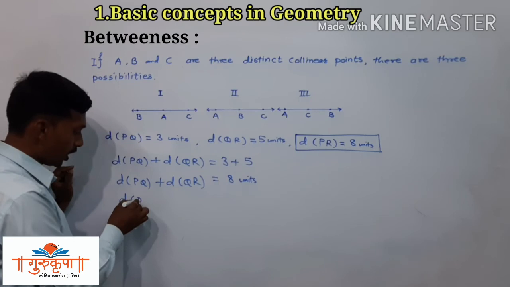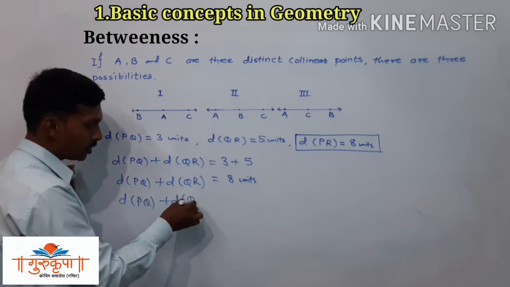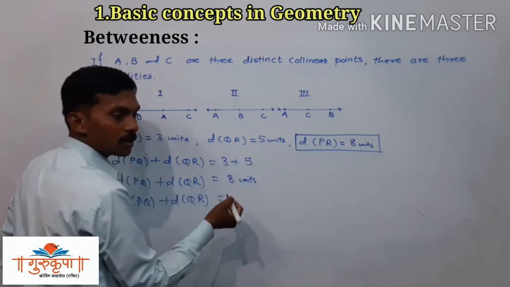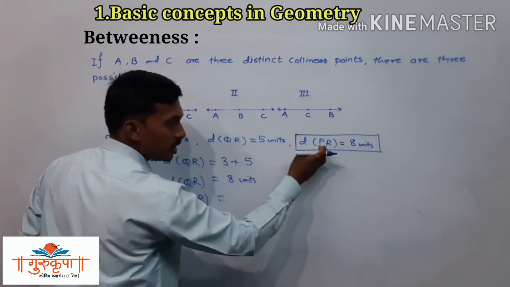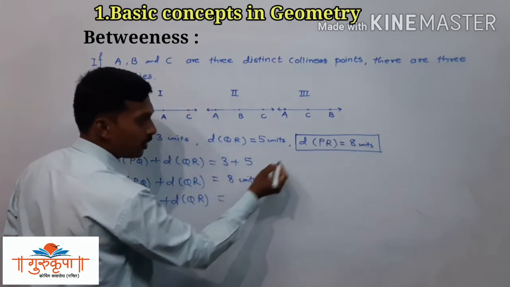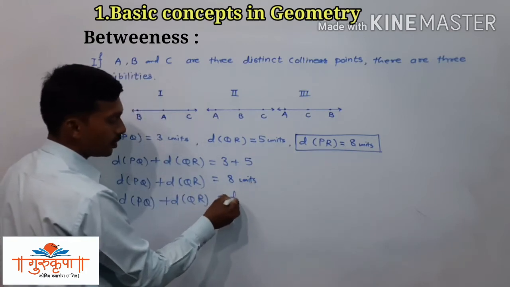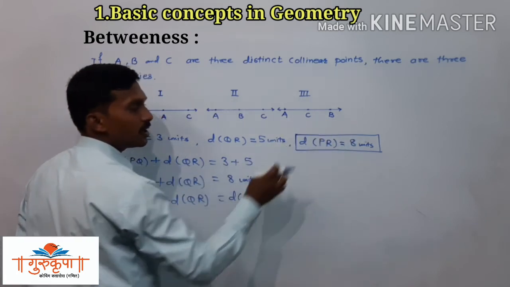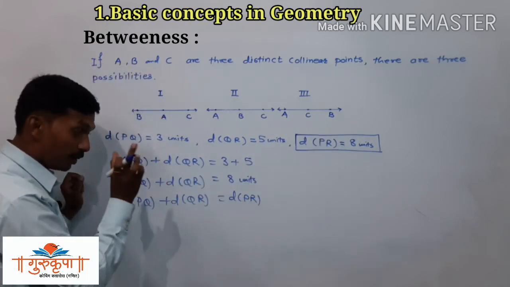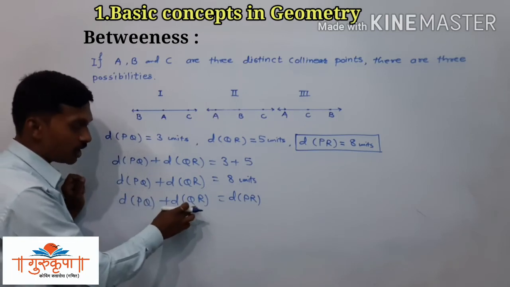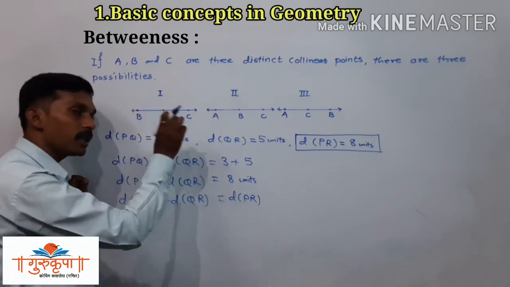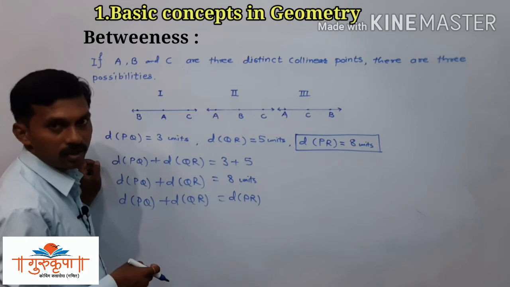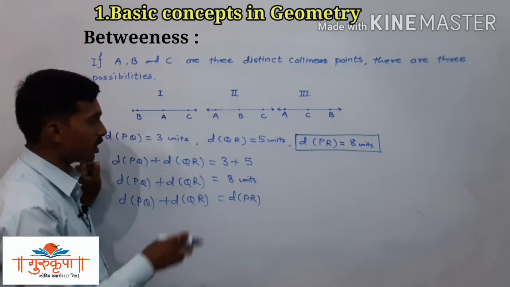Now what is 8 units? That is distance PR. So in place of 8 units you can write distance PR, that is the given information. Since the distance PR is 8 units, we write here distance PR, and we prove that the sum of the two distances is equal to the third. Therefore there is a relation of betweenness among the points P, Q and R, among the given 3 points.